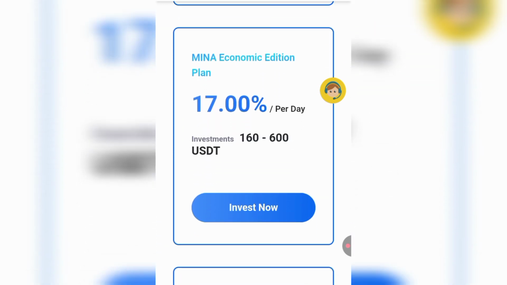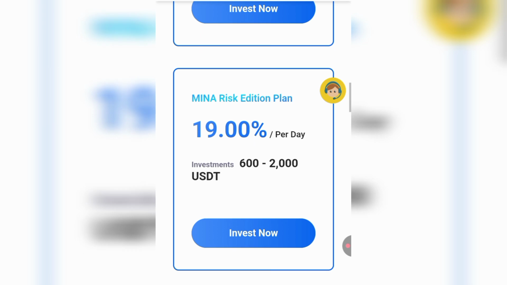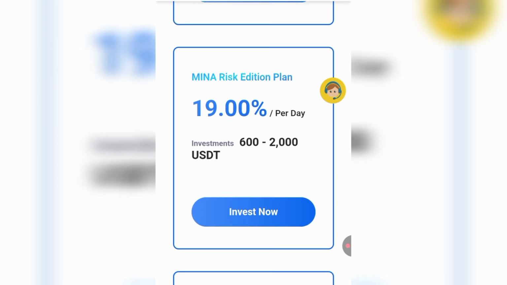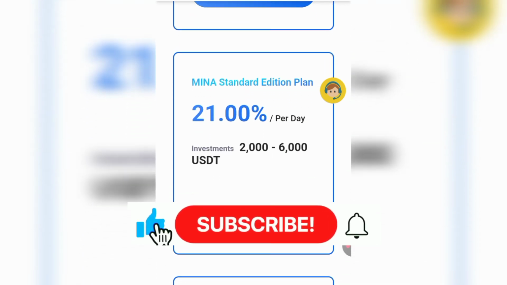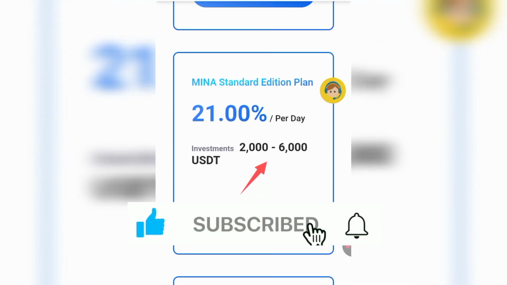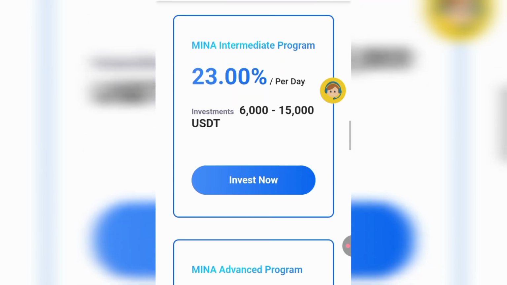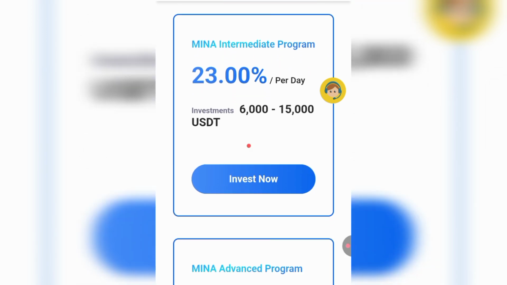If you scroll down, you see the third plan, which is 160 to 600 USDT, and it is 17% every single day. Then the next one, 600 to 2000 USDT, is 19% every single day. If you scroll again, you will see 21% every single day for 2000 USDT to 6000 USDT, while 6000 to 15000 USDT is 23% every single day.